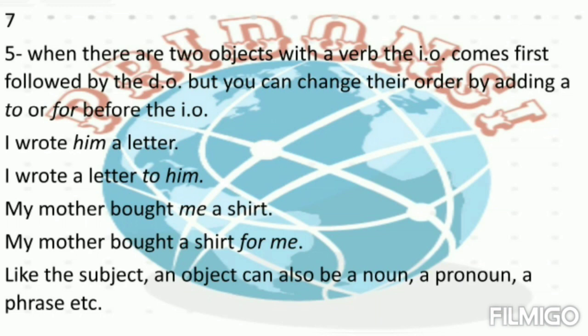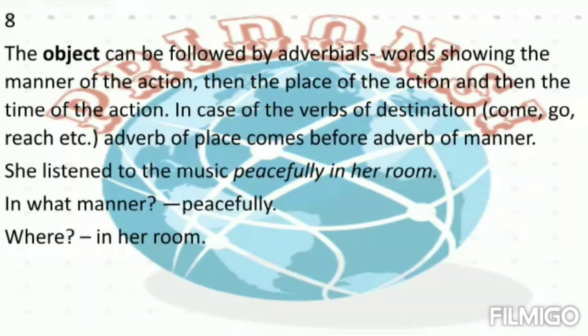Like the subject, an object can also be a noun, a pronoun, a phrase, etc. The object can be followed by adverbials, words showing the manner of the action, then the place of the action, and then the time of the action.